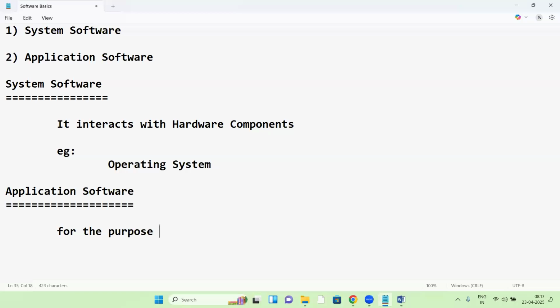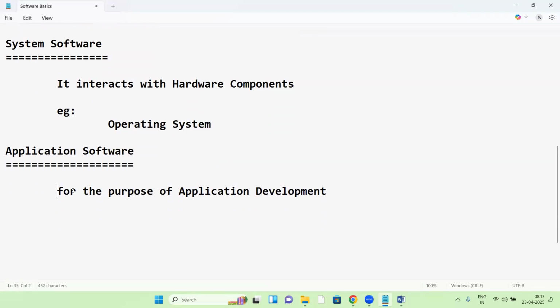Application software is for the purpose of application development. Applications, apps. Yes, application software for the purpose of application development.